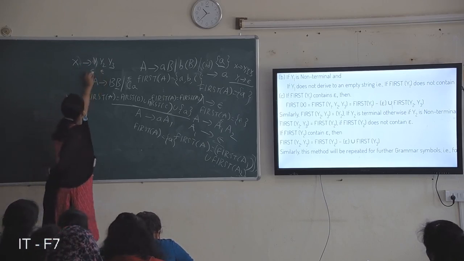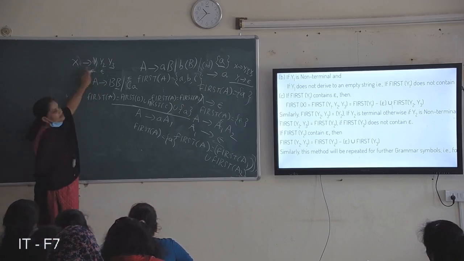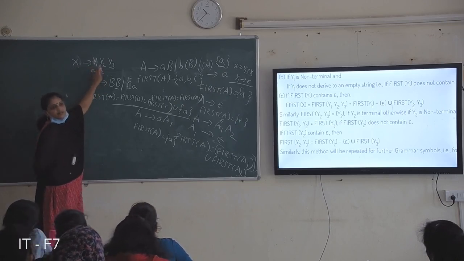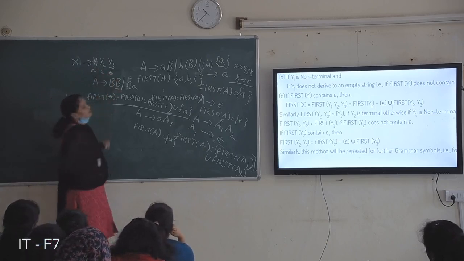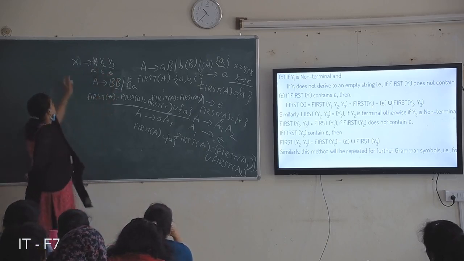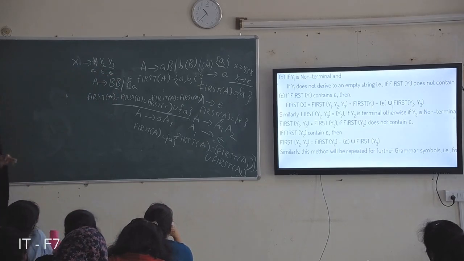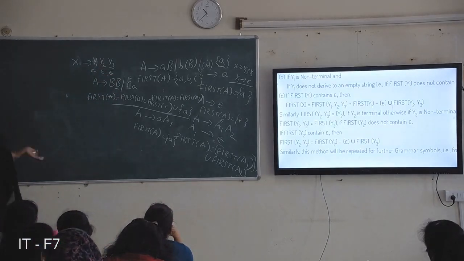And if that also has null, then first of X equals first of Y1 union first of Y2 union first of Y3. If that also has null, then null is also included in X. First of Y1 union first of Y2 union first of Y3 is included.